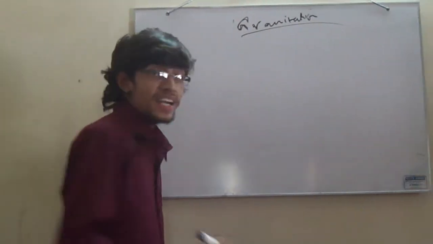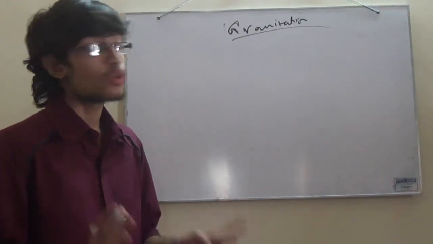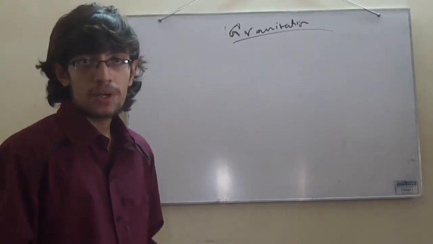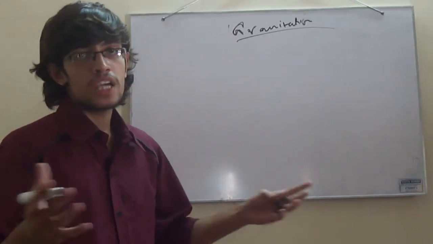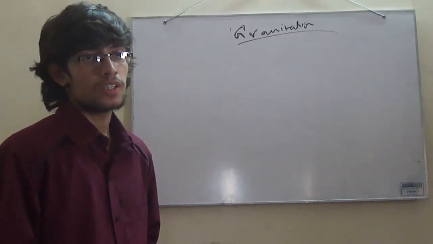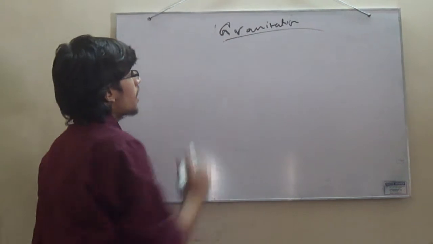Okay. I'd like you to see how Newton arrived at this idea of gravitation. It was not actually Newton who invented the idea of gravitation. It goes back to Kepler, it goes back to Copernicus, and it goes back to the age of enlightenment, when science was overpowering the religious dogmas.